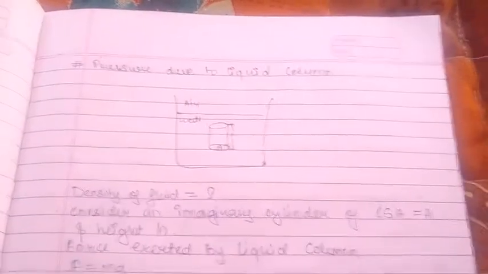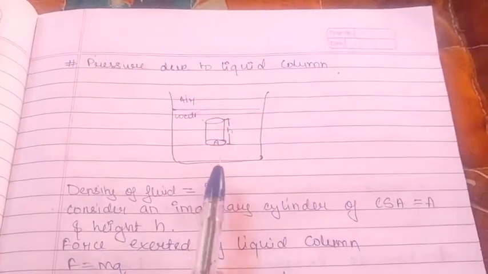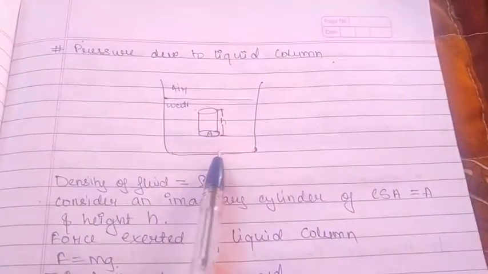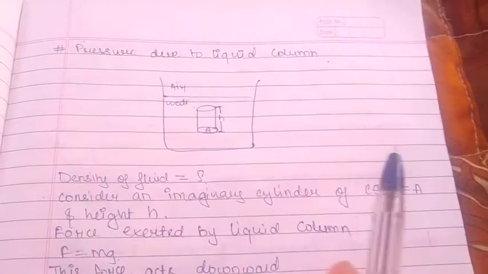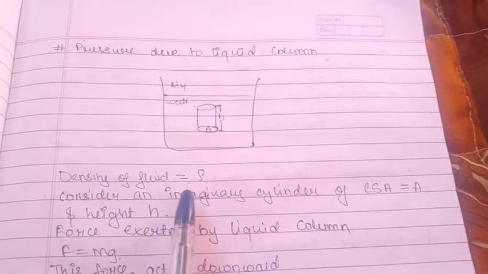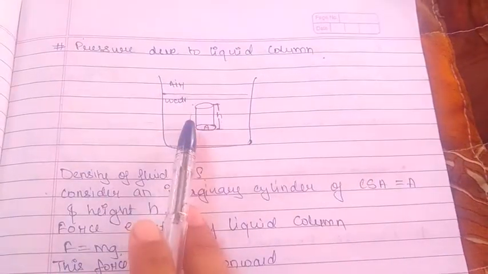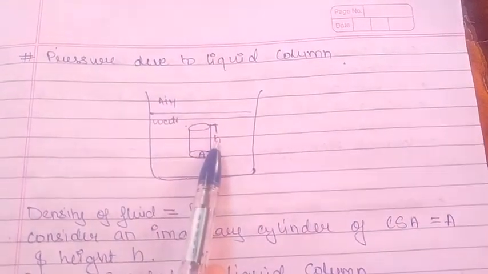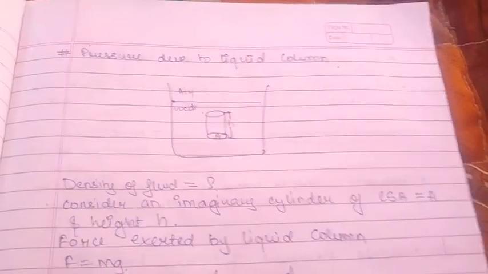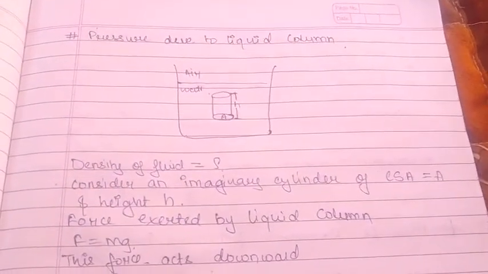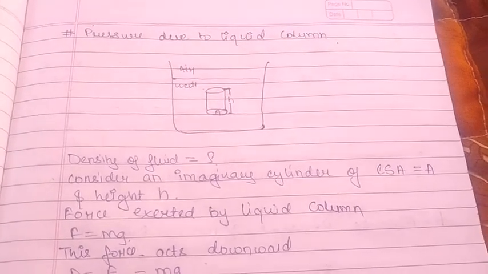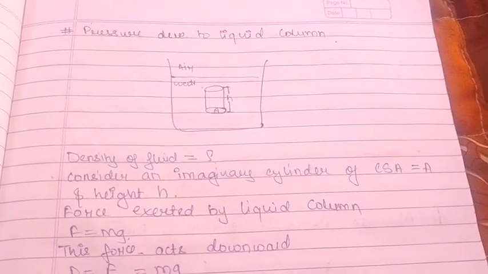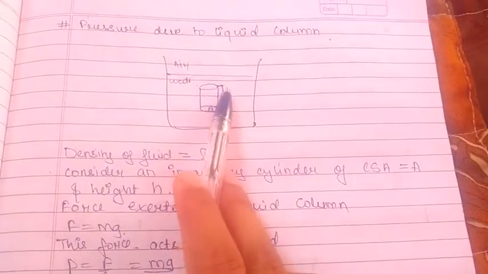Now the next thing is pressure due to a liquid column. Consider a vessel or a container filled with a liquid having density rho, and inside that liquid consider an imaginary cylinder like this, where the cross sectional area of the cylinder is A and the height of the cylinder is h. When this cylinder is considered, there is some force exerted by the liquid column inside the cylinder.